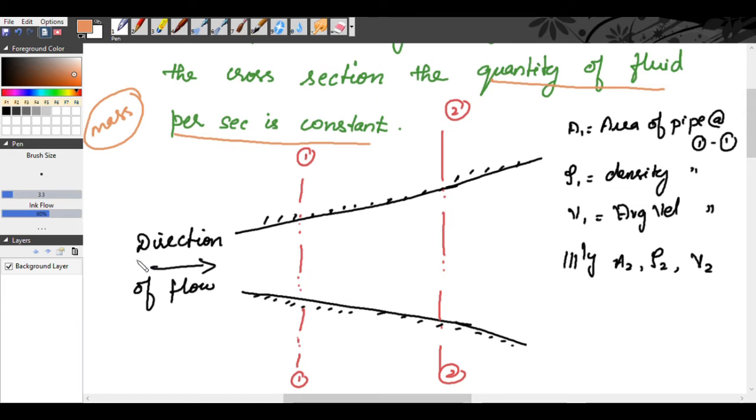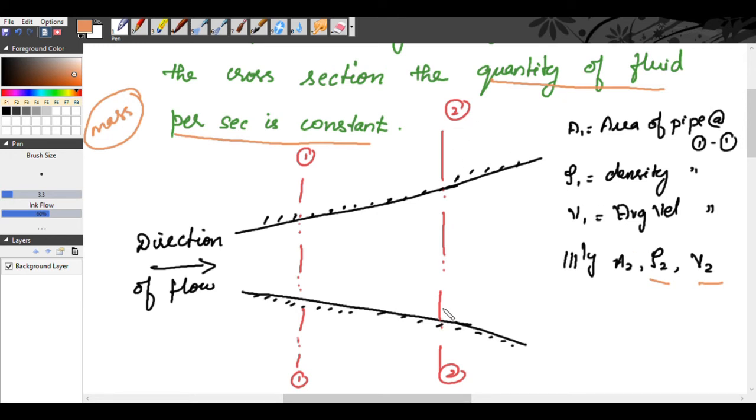So let A1 be the area of pipe at cross section 1, rho 1 the density of the flowing fluid at section 1, and V1 the average velocity of the fluid at section 1. Similarly, A2 is the area of pipe at section 2, rho 2 is the density of the flowing fluid at section 2, and V2 the average velocity at section 2.